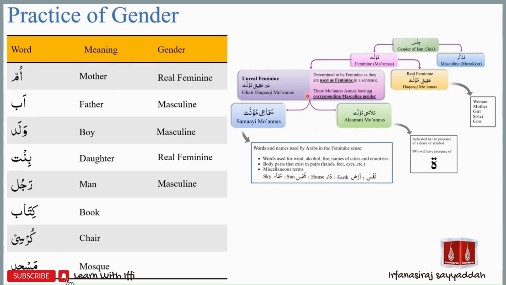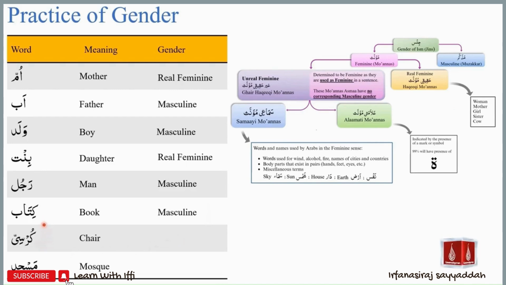The word kitab is also not a samai muannas because it is not the name of wind, alcohol, fire, or the name of a city or a country. Kitab is not a body part. Kitab does not fall into any of these miscellaneous categories. So we can reliably say that kitab does not fall into the category of muannas, so it must be muzakkar or masculine. So kitab is masculine.